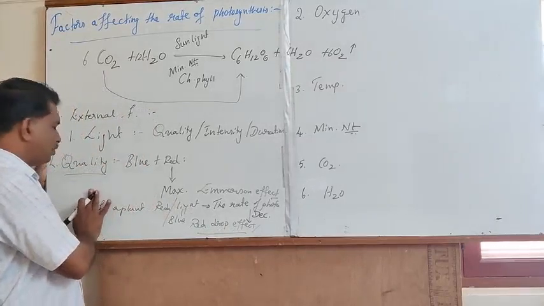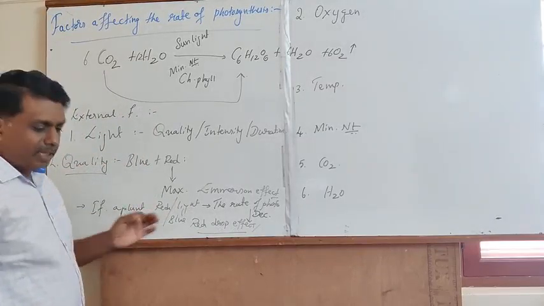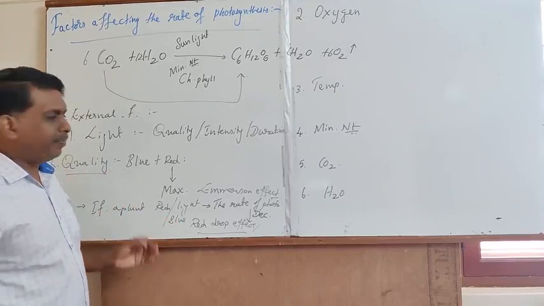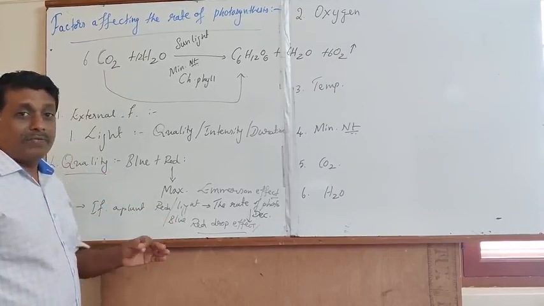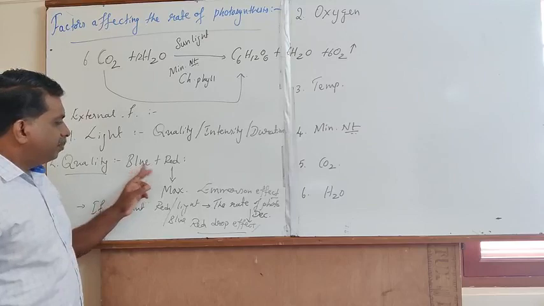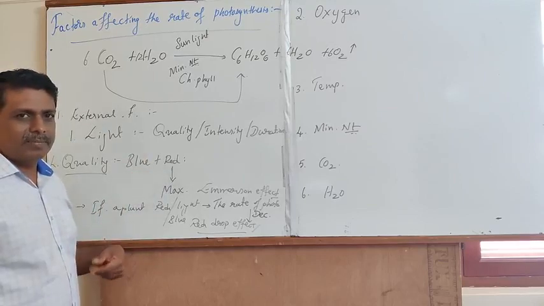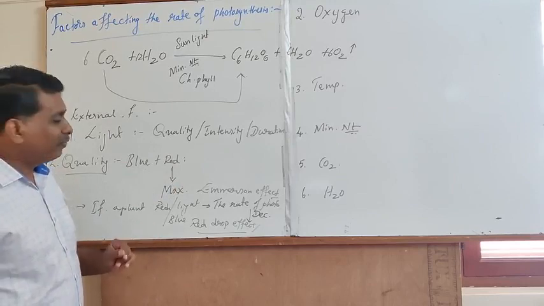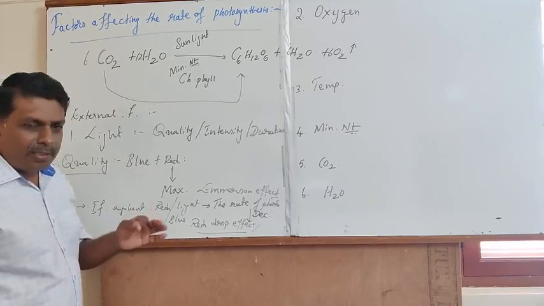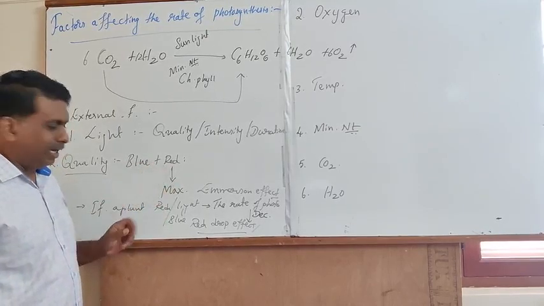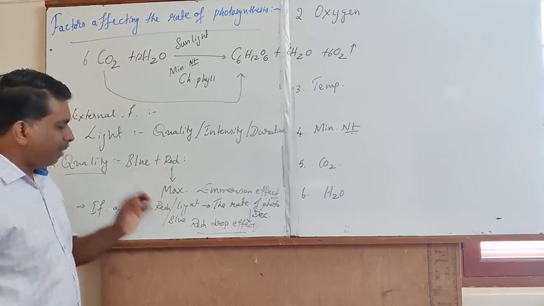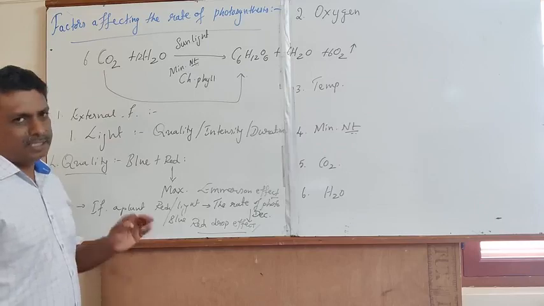This is with reference to the light quality. In the visible spectrum of the light, out of the 7 colorations, the blue and the red light will exhibit maximum efficacy in determining the rate of photosynthesis. Out of blue and red light, the red light will exhibit maximum rate of photosynthesis.